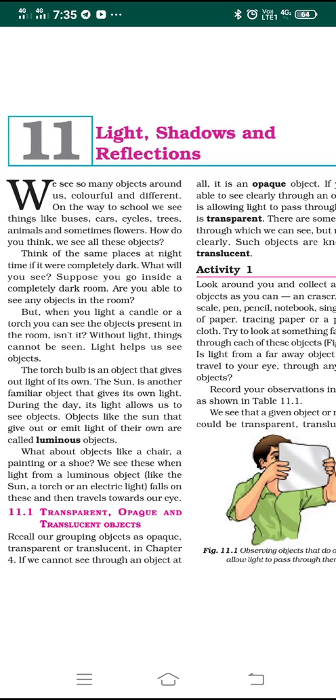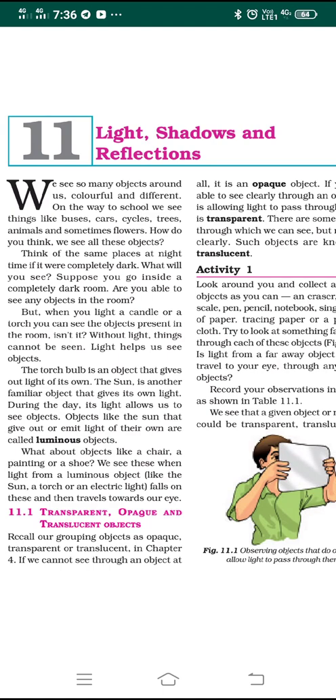See, the torch bulb is an object that gives light of its own. The sun is another object familiar to all of us, because the sun is also a star which gives its own light. Does the moon give its own light?